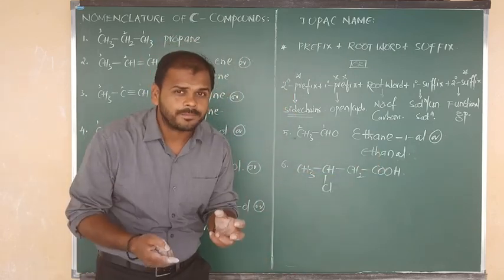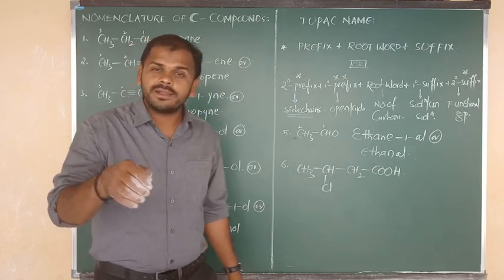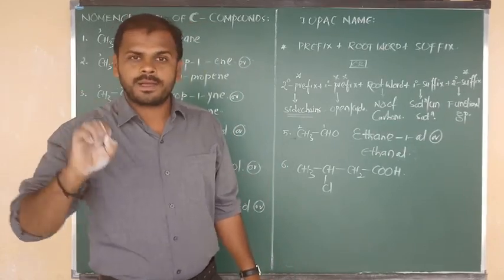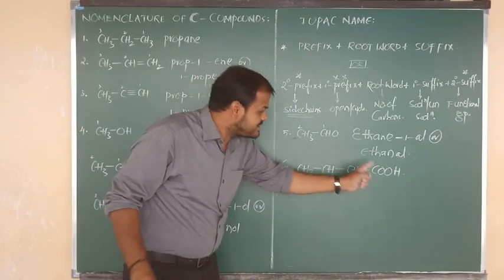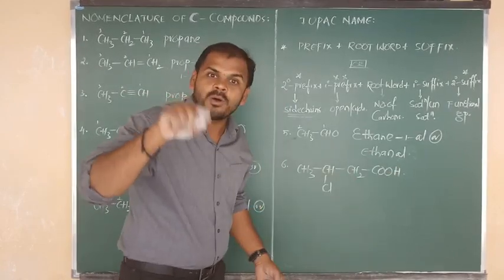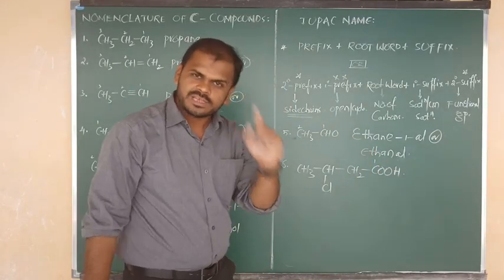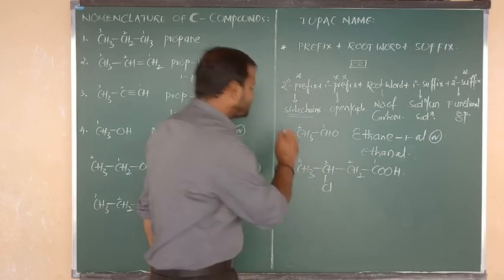Come on, try to think. I have already told you so many things, so many times, just now only. The functional group carbon will get first priority. CH3 is not a functional group. COOH is carboxylic acid, so this is the functional group carbon. It will get first priority, and this is the second carbon, third carbon and fourth carbon.